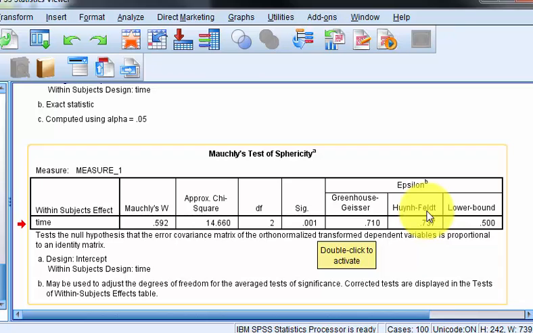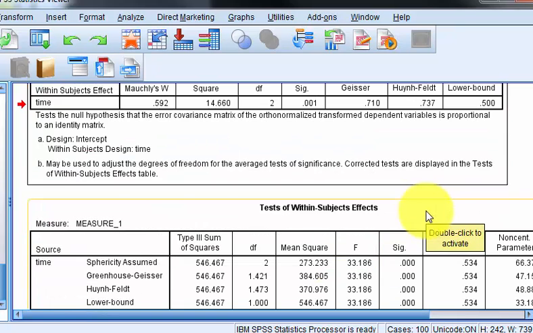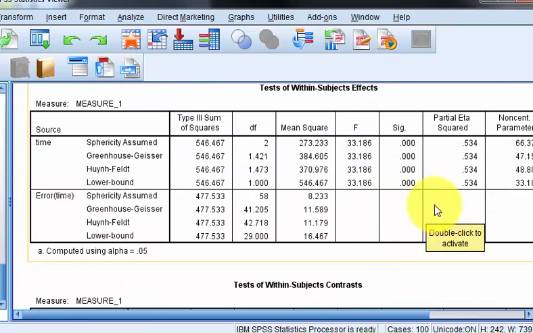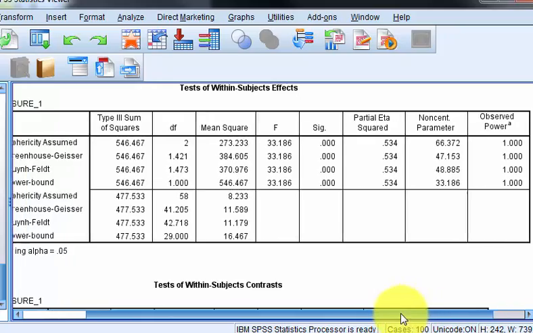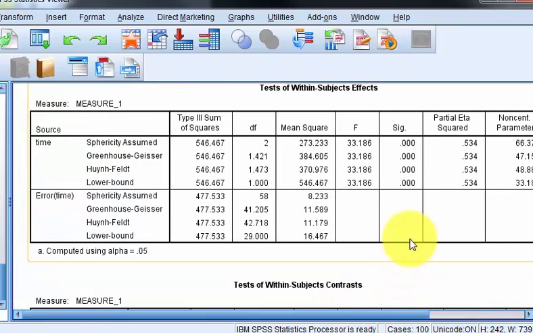research ability, I guess you'd call it. But now that we know that it was violated, we're not going to look at the time sphericity assumed row. We're going to look at the Huynh-Feldt. I always pick the Huynh-Feldt. So let's go across that way, and our F was huge, 33.186. The sig value was less than 0.01. Effect size was huge, and our power was perfect. So that is good news.